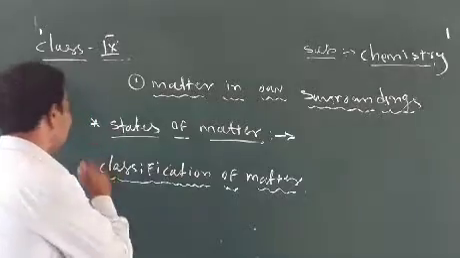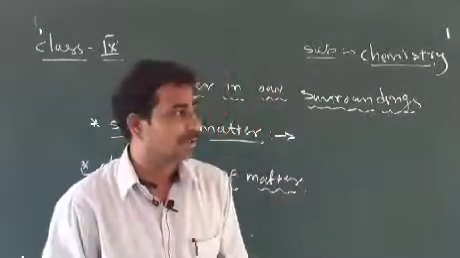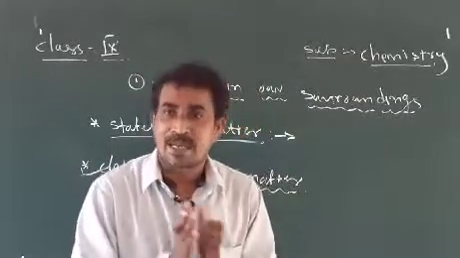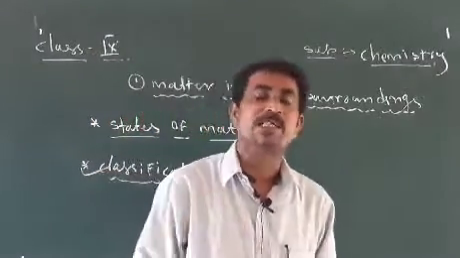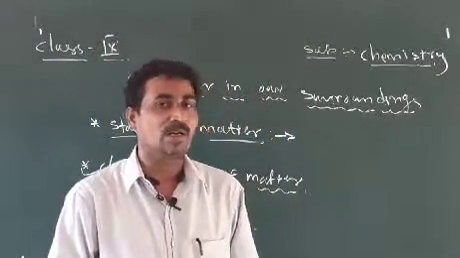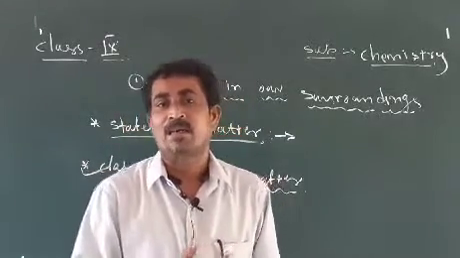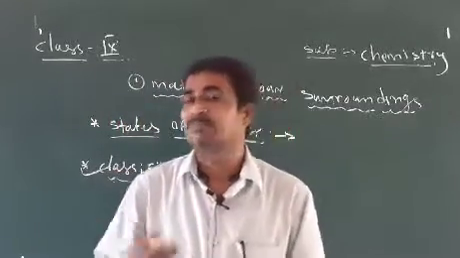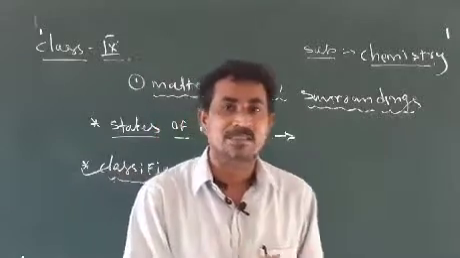The classification of matter means that whatever matter our environment and surroundings are made of is classified into 3 categories. One is solids, one is liquids, and another is gases. These are the 3 states into which matter in the atmosphere is classified. In gases, carbon dioxide, oxygen and hydrogen come under the gaseous state.